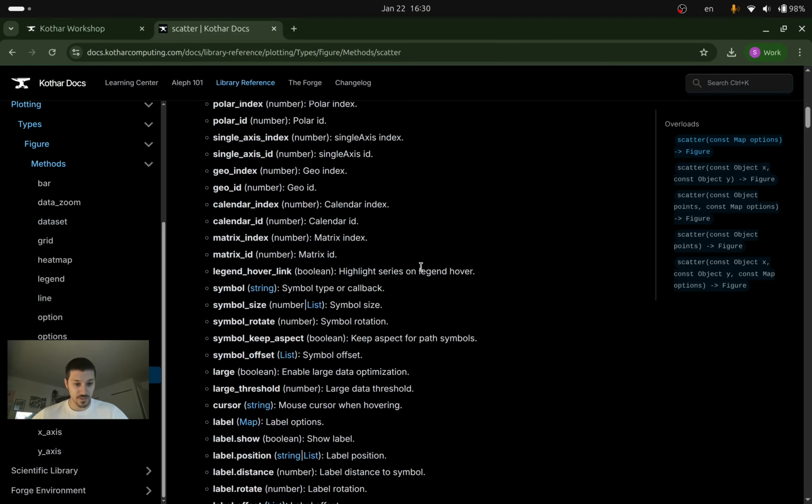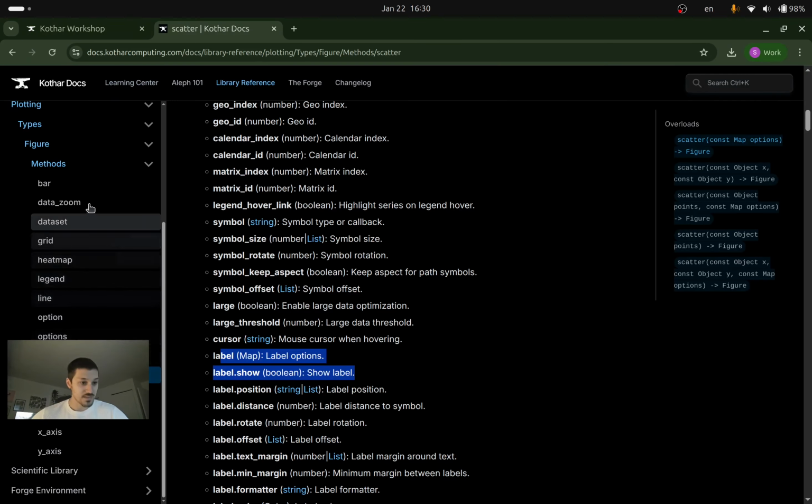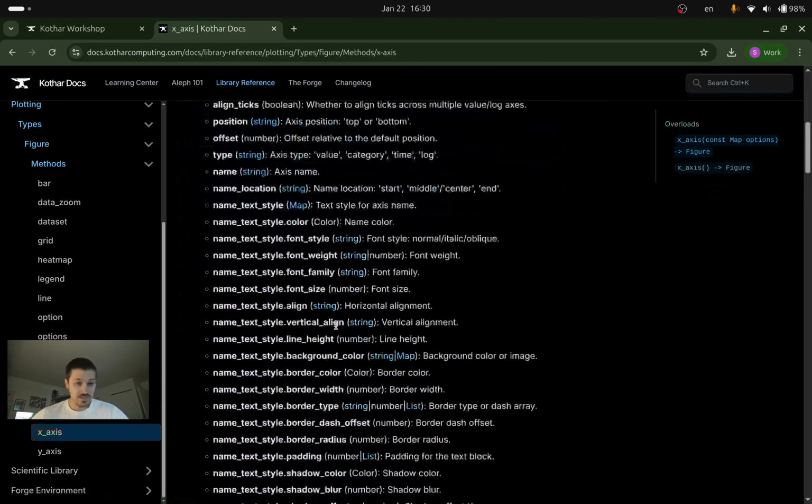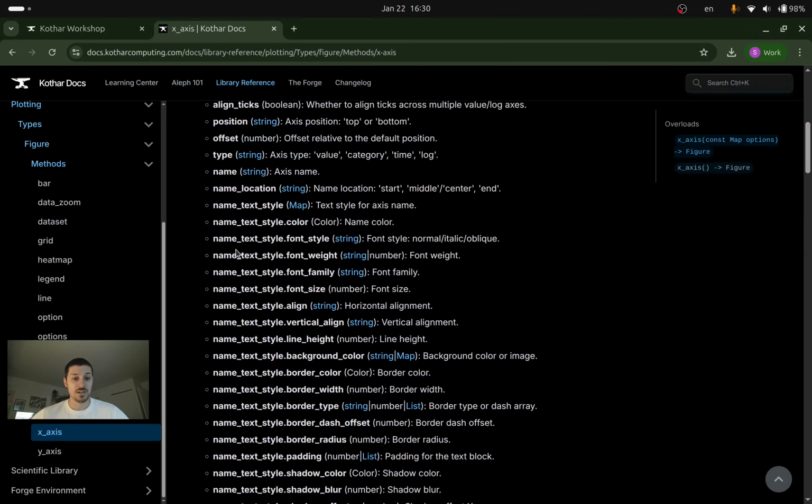For example, the label option, which is a key for the map, will also have a sub key that asks whether to show the label. So in this case, label and then show label. Or I should say x-axis, and I will go to name text style. Here we're at font size.